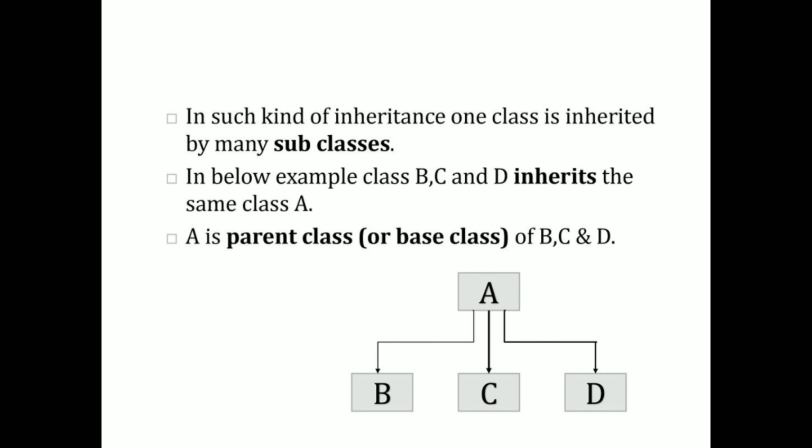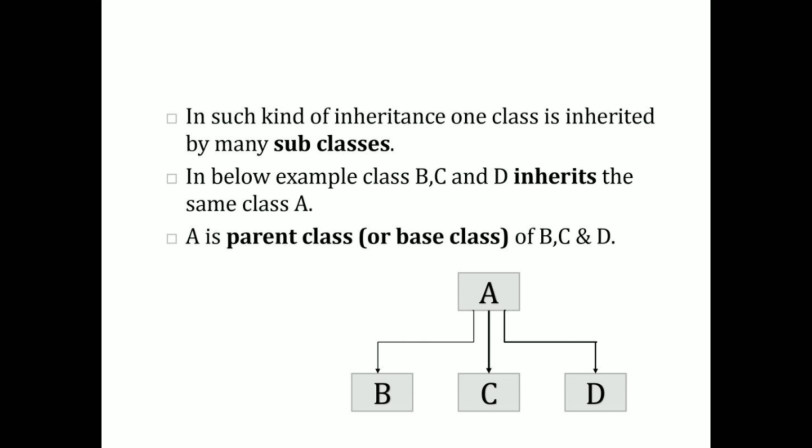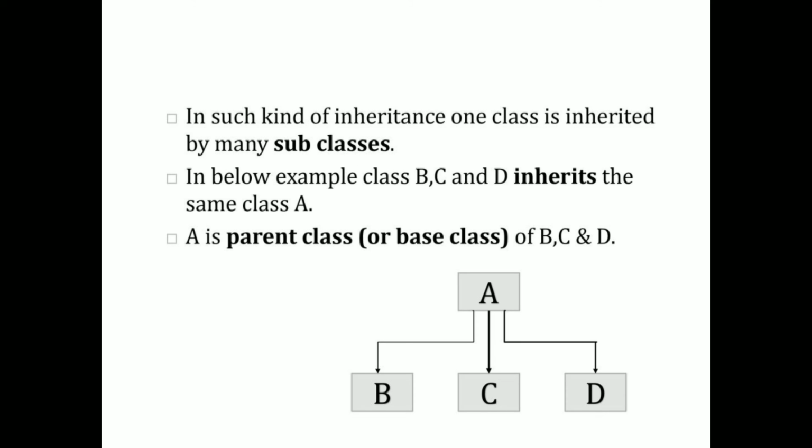The one more type of inheritance is hybrid inheritance. The concept of hybrid inheritance is the combination of any two types of inheritances. In general, the combination of single inheritance and multiple inheritance is called hybrid inheritance. Since there is a combination with multiple inheritance, that inheritance can be achieved through interfaces.